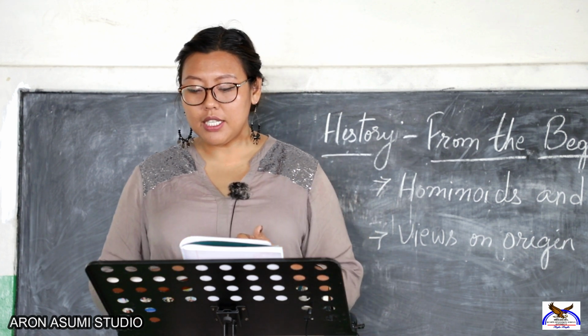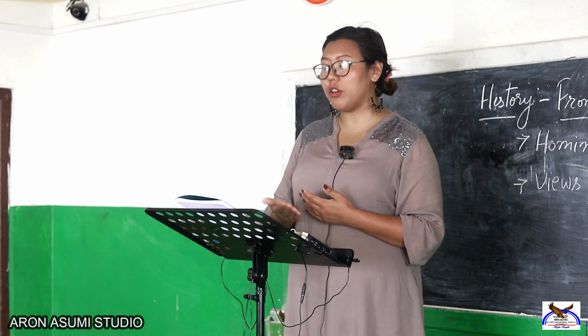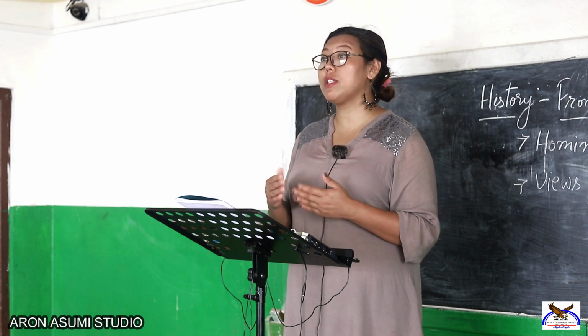The first one is that geographical conditions favorable for the growth of modern humans developed in some regions. As a result, the Homo sapiens came into existence in these areas because the geographical conditions made it favorable for humans to develop in different parts of the world.